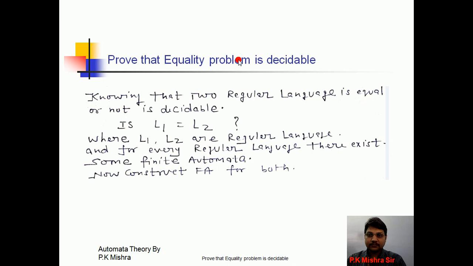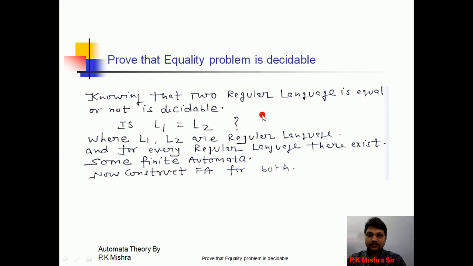We have an algorithm to solve this problem, so we can say that this problem, which problem? The equality problem, L1 equal to L2, is decidable.